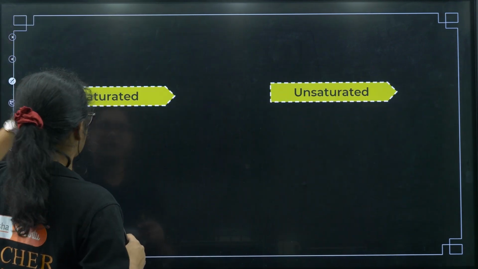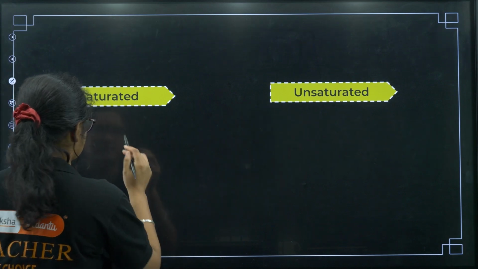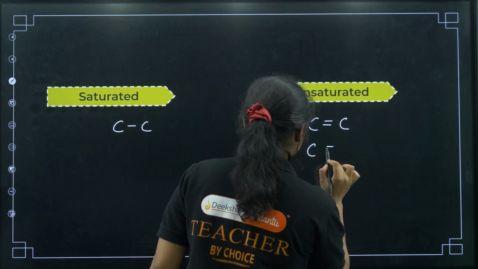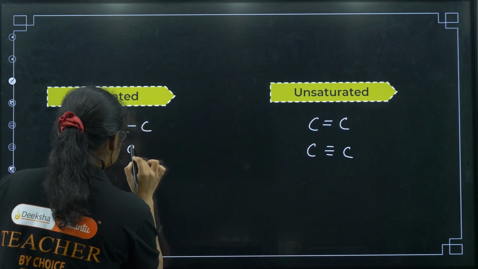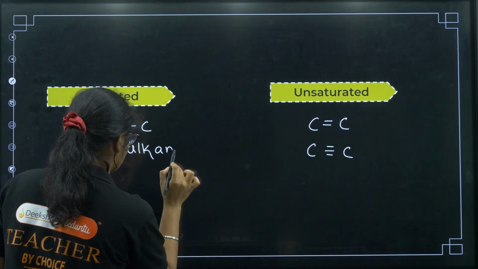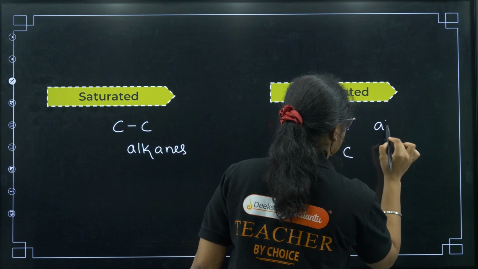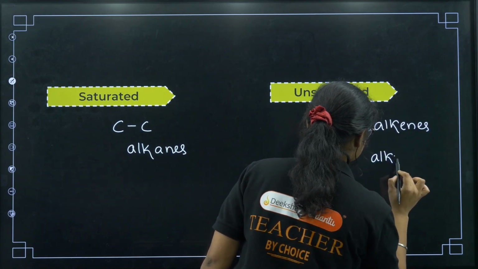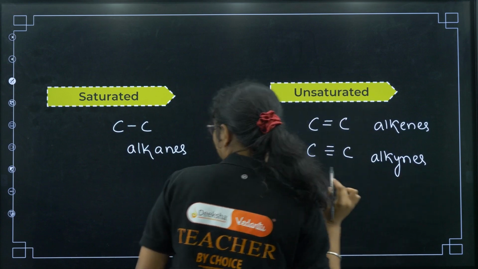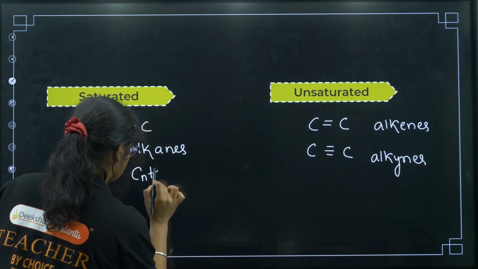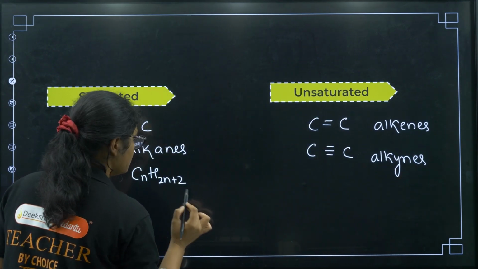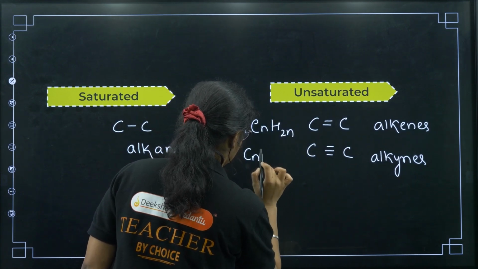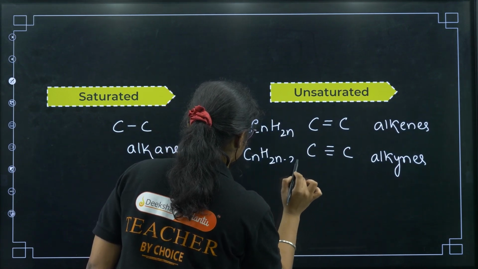What is next we have? So I already discussed what is saturated, unsaturated. So CC single bond, and here we have CC double bond and CC triple bond. This is called alkanes, right? And this is called alkenes, okay? And this is called alkynes, okay? And if you know the general formula, CnH2n plus 2, this is CnH2n, and this is CnH2n minus 2.